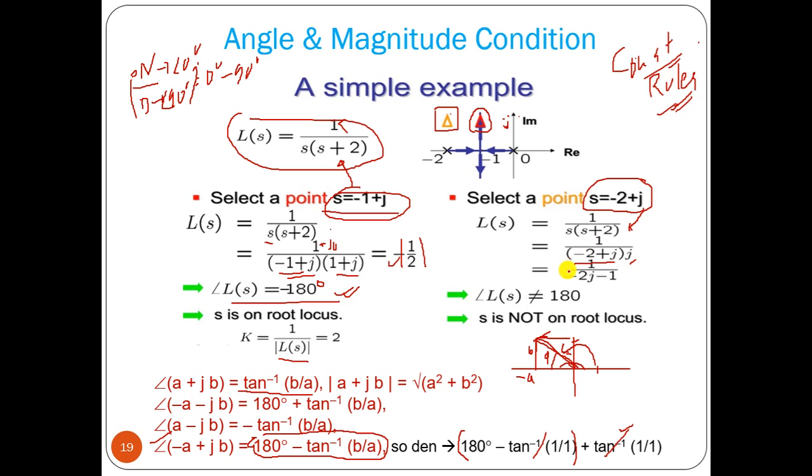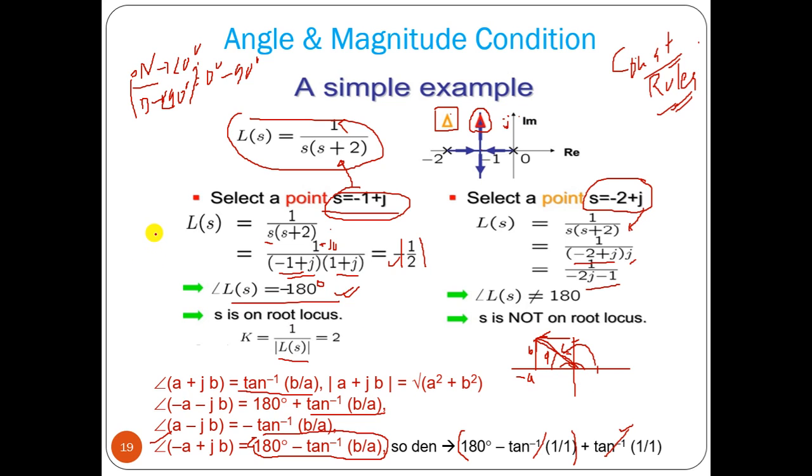Now what will be the angle that you have to find out? Here the angle should be 0 degree minus tan inverse. If it is minus a minus jb, it should be 180 degree plus tan inverse b by a.